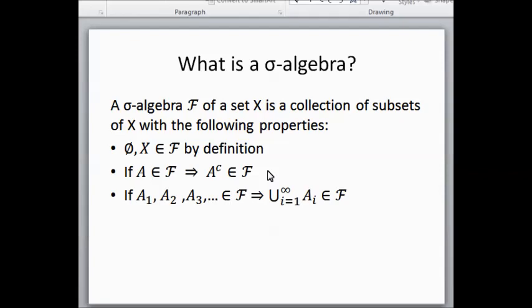A sigma algebra F of a set X is a collection of subsets of X with the following properties. The empty set and X are contained in the sigma algebra F by definition. If A belongs to F, then its complement also belongs to the sigma algebra F. If A1, A2, A3, and so on are contained in the sigma algebra F, then the union of all these sets is also contained in the sigma algebra F.